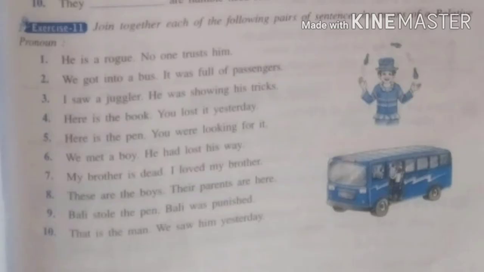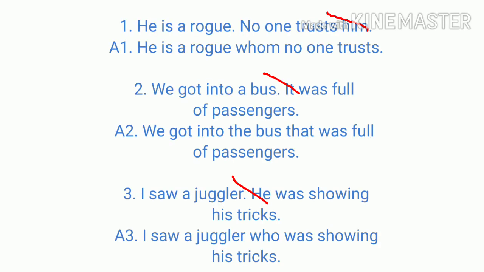Now exercise 11, there are a pair of two sentences and we need to join them with a relative pronoun. So now let us do this exercise together. So your first sentence is, he is a rogue, no one trusts him. So now we have to join these sentences with a relative pronoun. We are talking about a person, so we join it with whom. He is a rogue whom no one